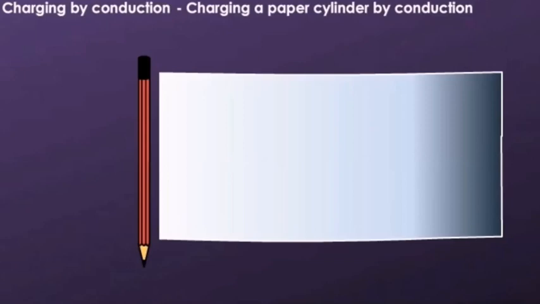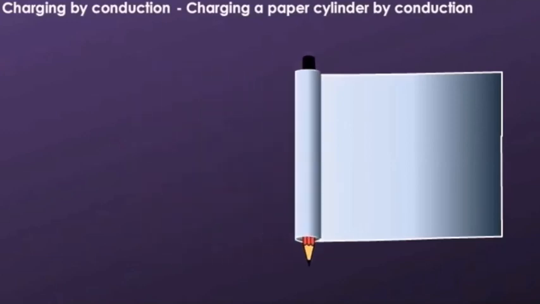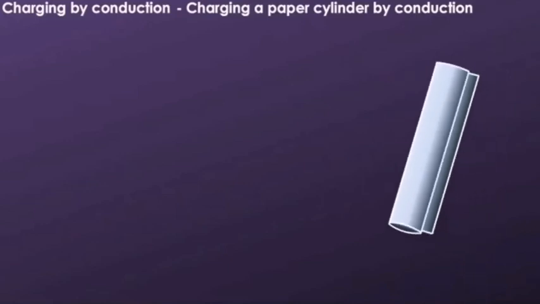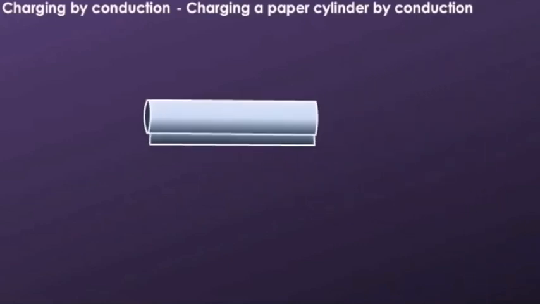Charging a paper cylinder by conduction. Make a paper cylinder by rolling a strip of paper on a pencil and then gently pulling out the pencil. Suspend the paper cylinder by a thread tied to its center.